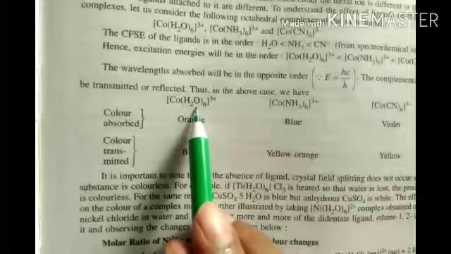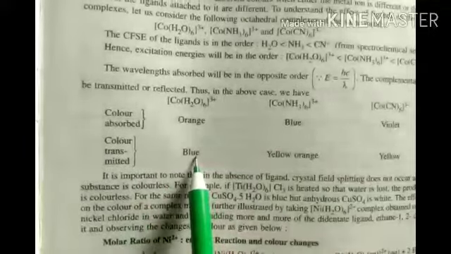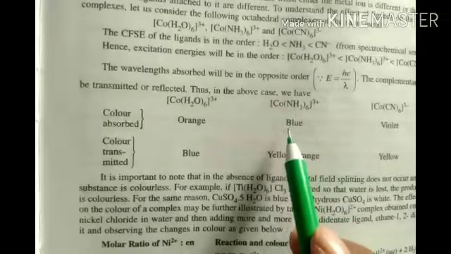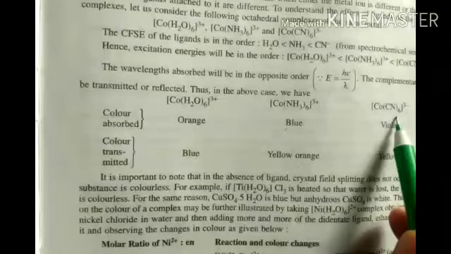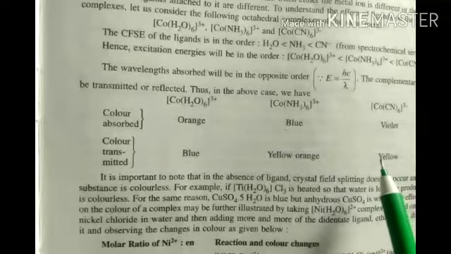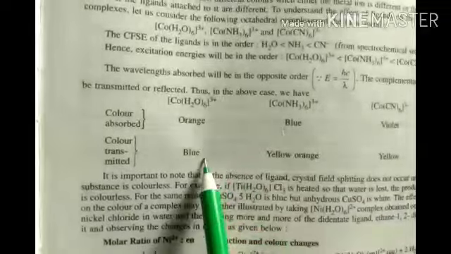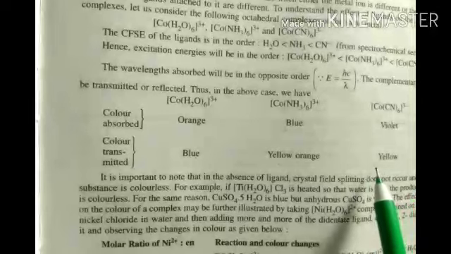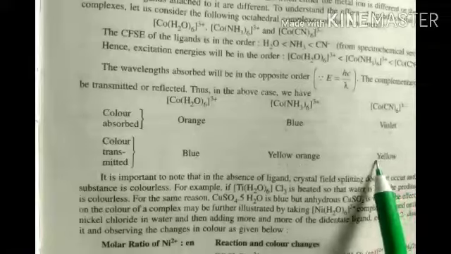Cobalt 6 water, color observed orange. What color came? Blue color came. And cobalt 6 NH3, blue color is observed, and yellow and orange came. And cobalt 6 cyano, violet is observed, yellow color is coming. Take the screenshot, Amma. So colors are important. Orange taken, blue came. Blue taken, yellow came. Violet taken, yellow came.